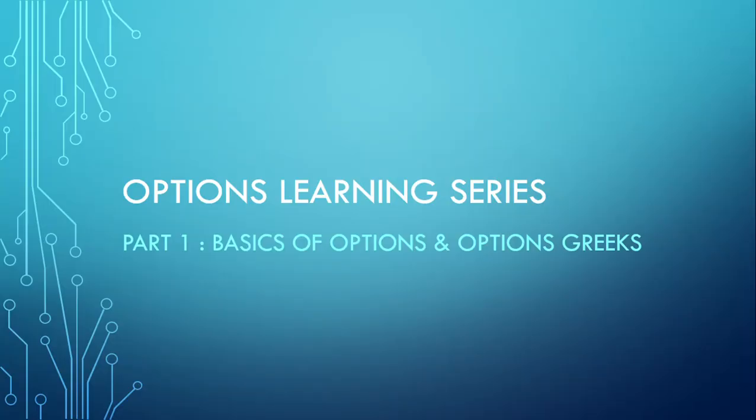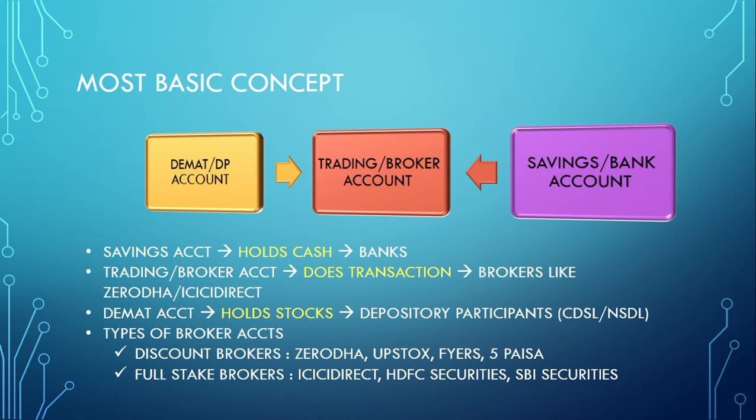So we will start from the most basic concept. People get confused between what a saving account is, what a trading account is, and what a demat or DP account is. So just understand this basic concept.